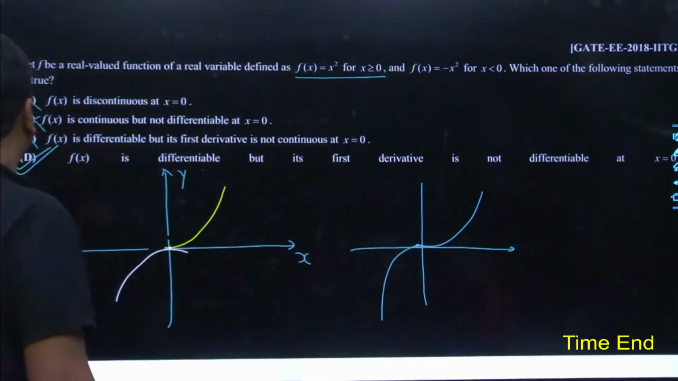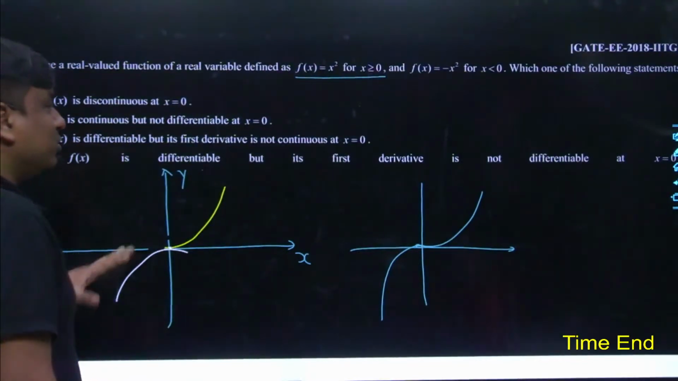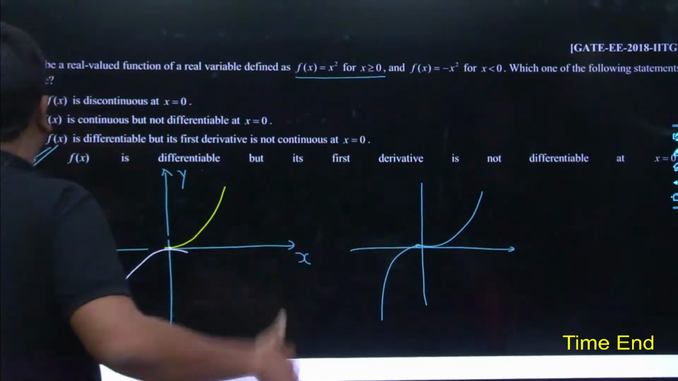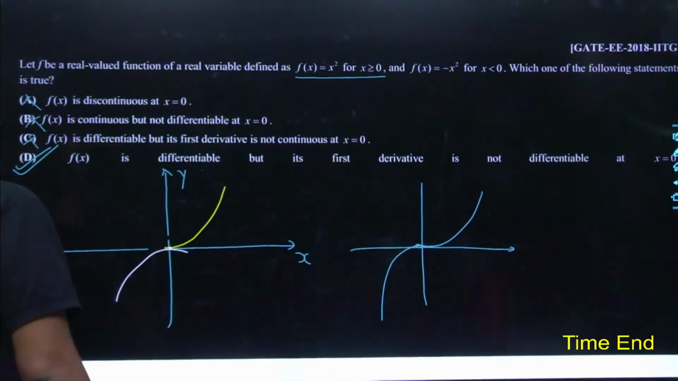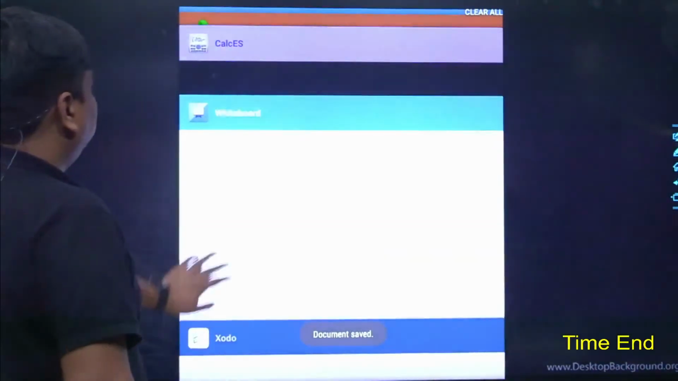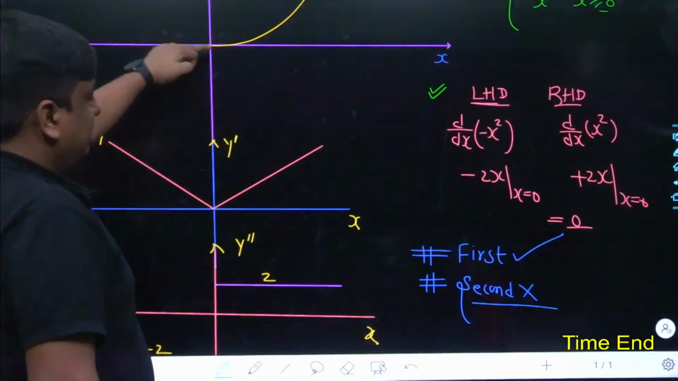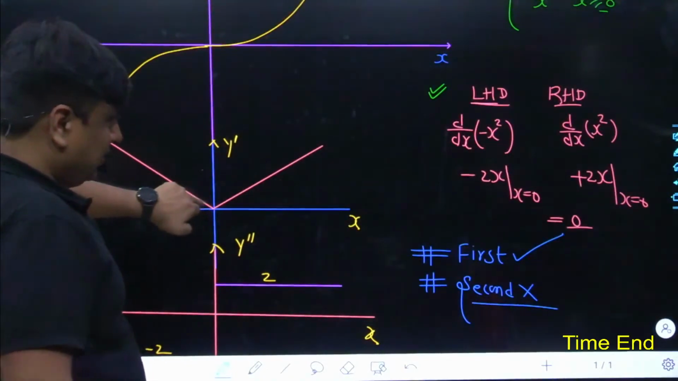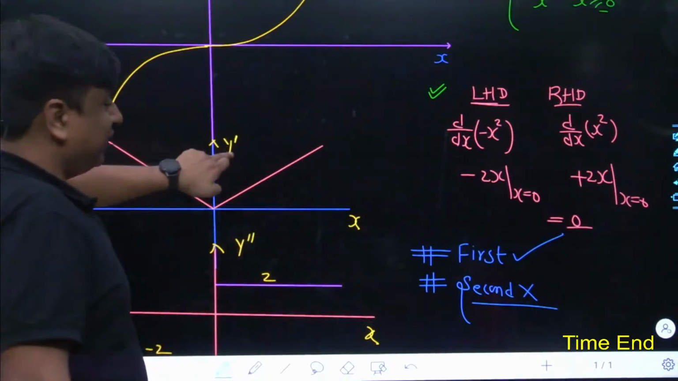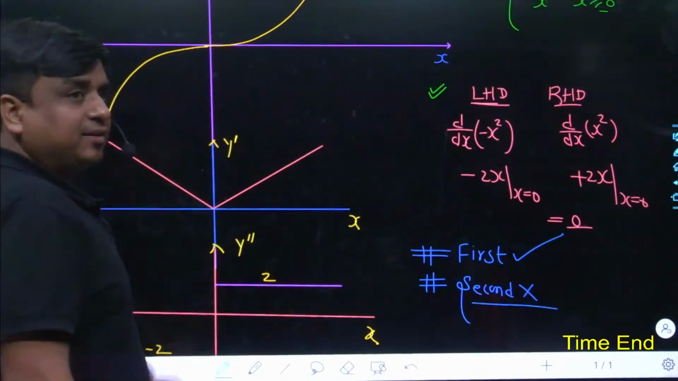Did you really understand? If you could understand the concept, I want a thumbs up or at least a heart. See, such a well-designed question it has been. Yes, it is continuous, but again, the derivative of the first derivative is not possible at x equals 0.